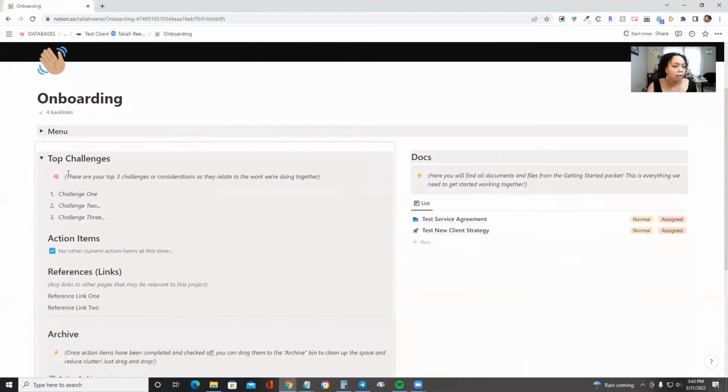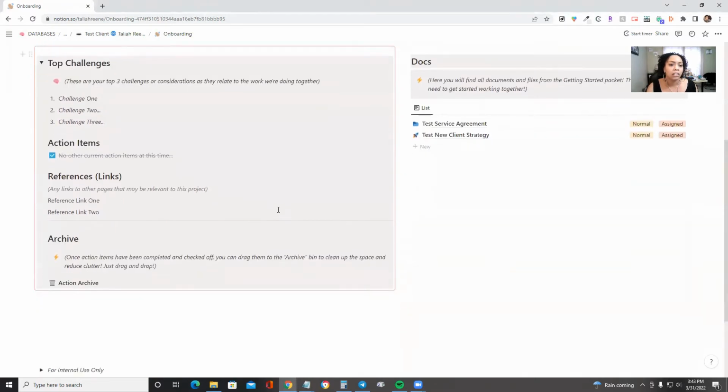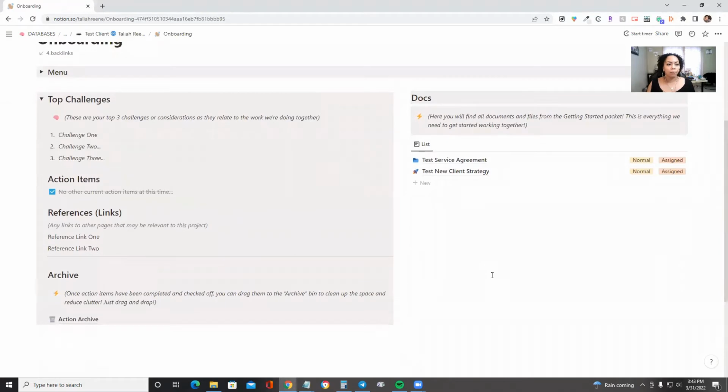All right, below that we have your top challenges. So this is your top 3 challenges or considerations as they relate to the work that we are actually doing together.